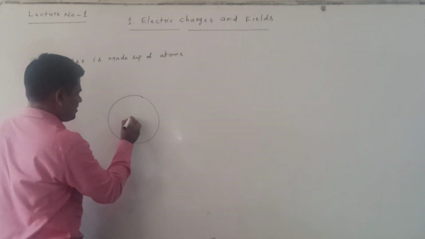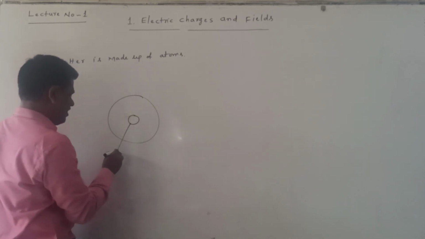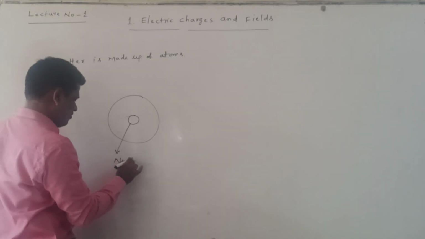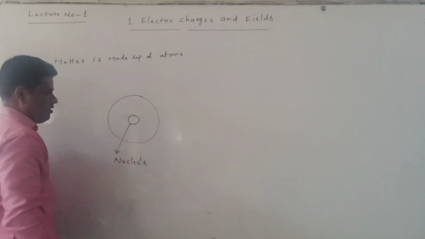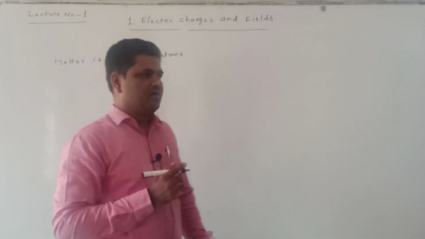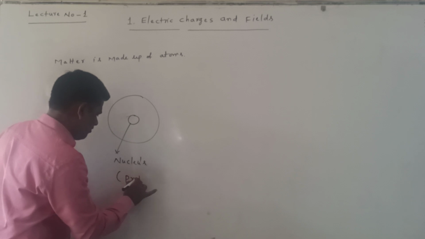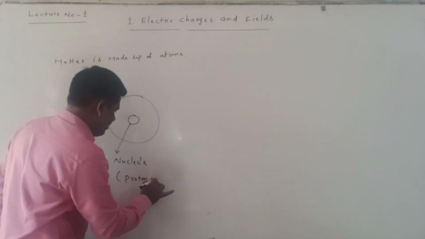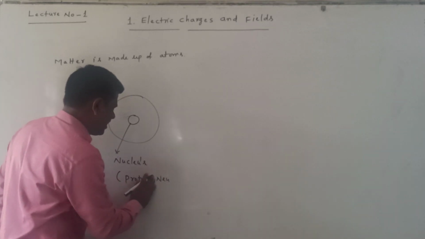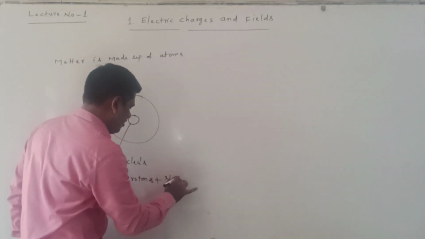This central part is called the nucleus. This nucleus consists of two elementary particles: protons and neutrons. Not only one; many protons are there, and many neutrons are there.